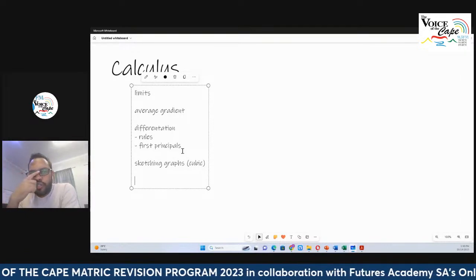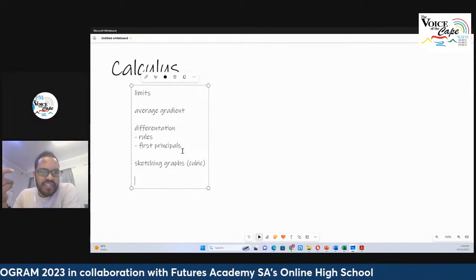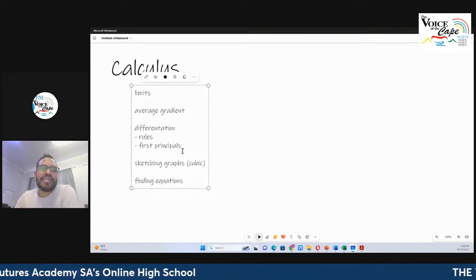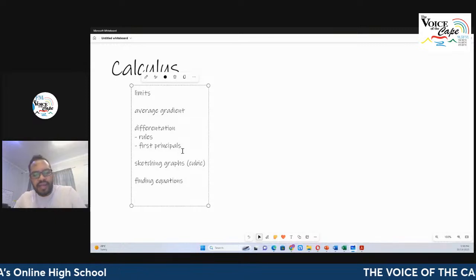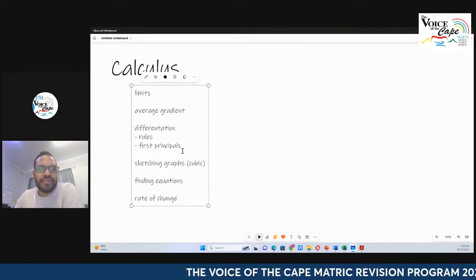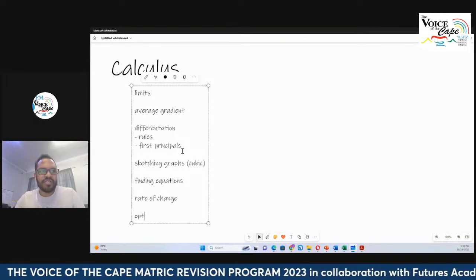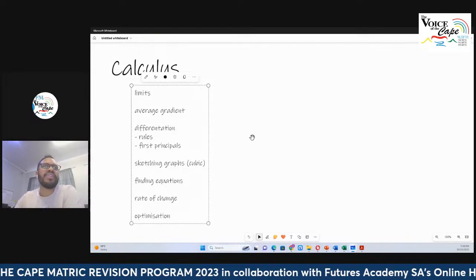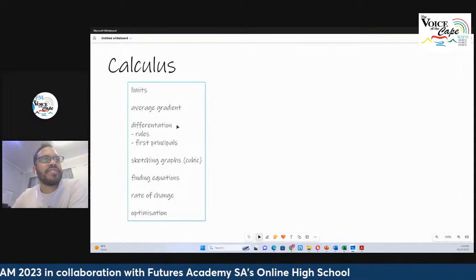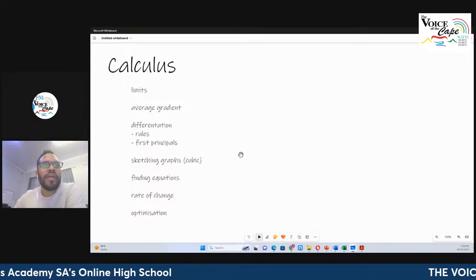Then you can also get questions where we are given the graph and we have to interpret certain parameters, we have to find the equation. So let's make that another thing that's important, finding equations and understanding the rate of change, right? Which is just instantaneous rates of change. And we'll also look at optimization. So that's really an overview of everything that there is in calculus. Okay. Limits, average gradient, differentiation rules from first principles, and the rules, and then we look at sketching graphs.